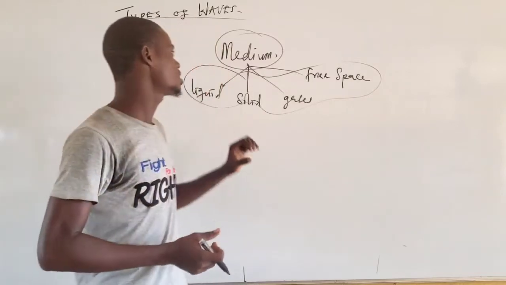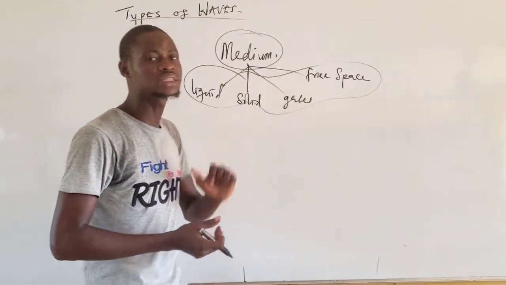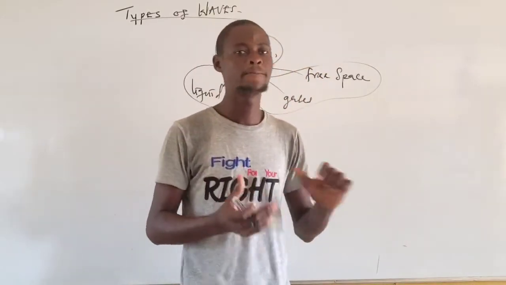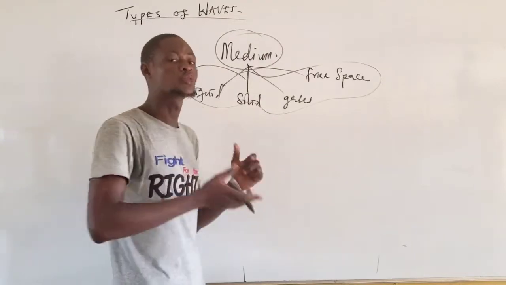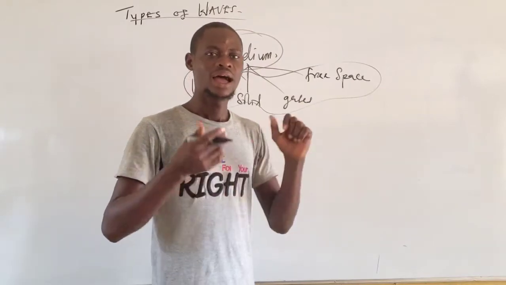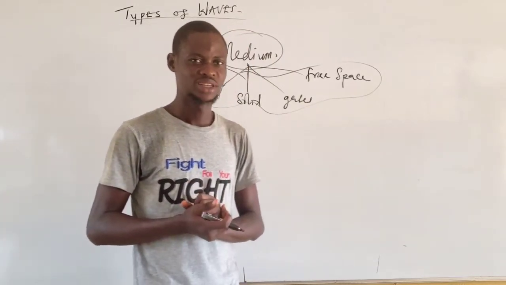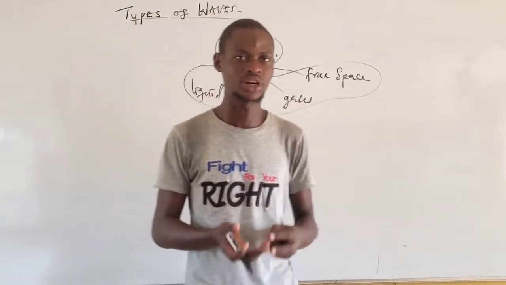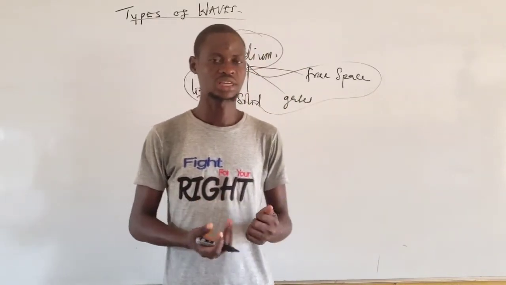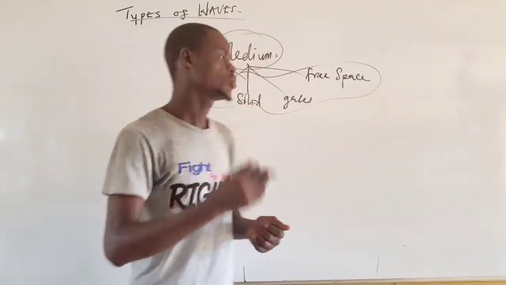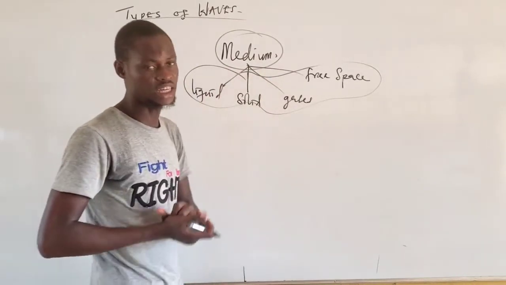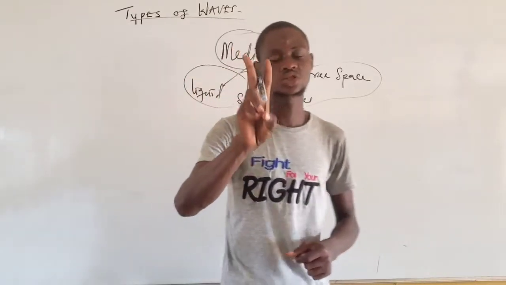Altogether, based on this medium, we are meant to understand that waves are classified into two types based on the medium that can be used to propagate them. Are we following with this? Now, among the types of wave that we have, examples include sound wave, light wave, wave on a string, and the likes. But in how many types is wave classified? Waves are classified into two types.